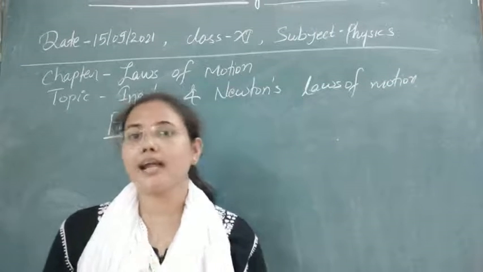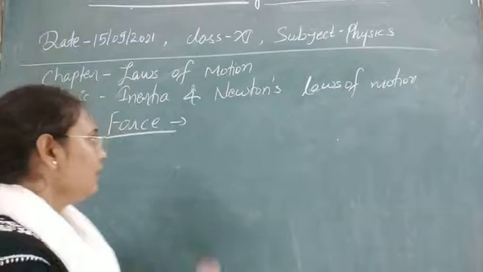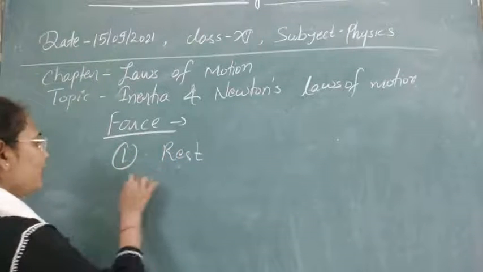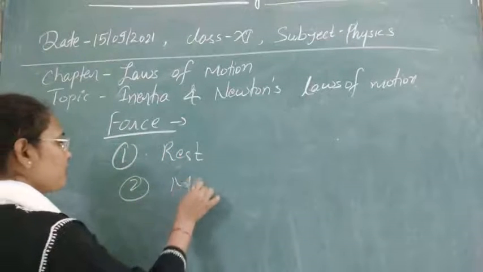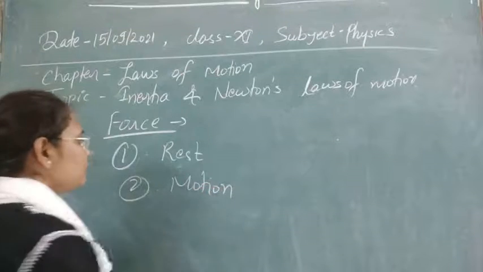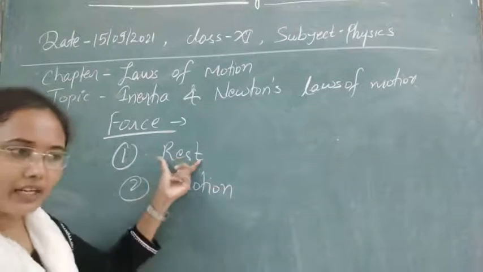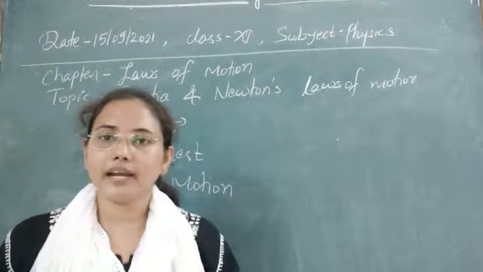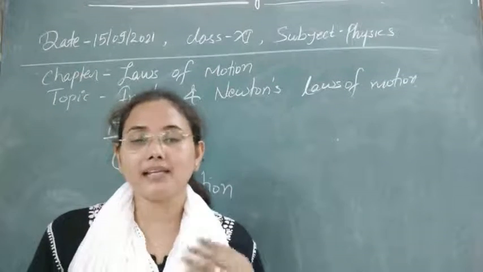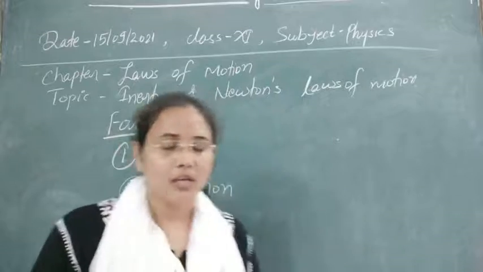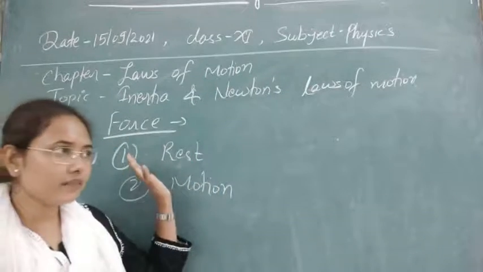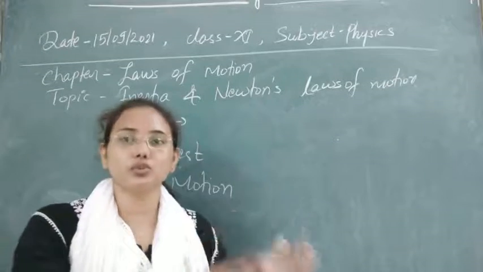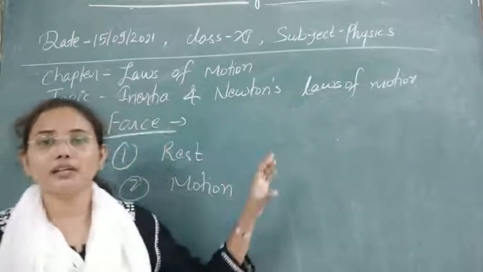The initial state can be of two types: either the body is at rest, or the body is in motion. If the body is at rest, we can change its state of rest by applying some external force on it. Whenever we apply external force, the body starts to move or displace through some distance.